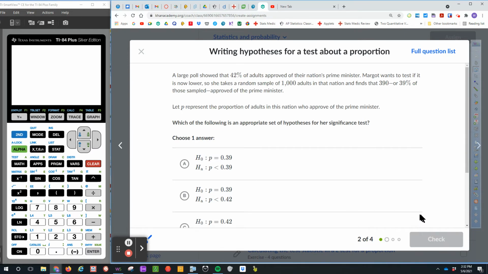So, next question. A large poll showed that 42% of adults approved of their nation's prime minister. Margaret wants to test if this is now lower. So she takes a random sample of 1,000 adults in that nation and finds that 390 of them, or 39% of those sampled, approve of the prime minister. So let p represent the proportion of adults in this nation who approve of the prime minister.